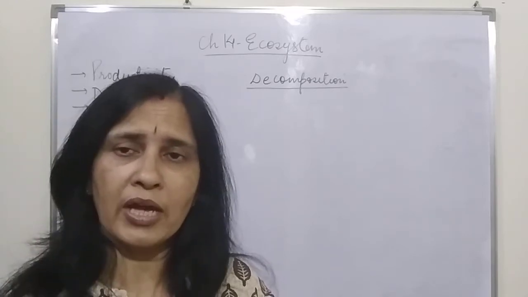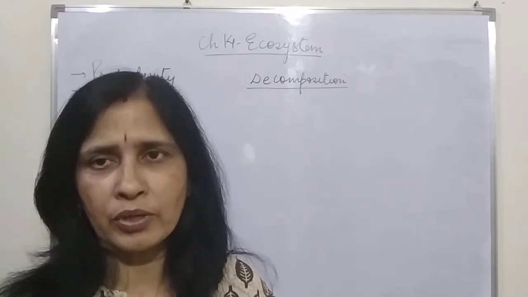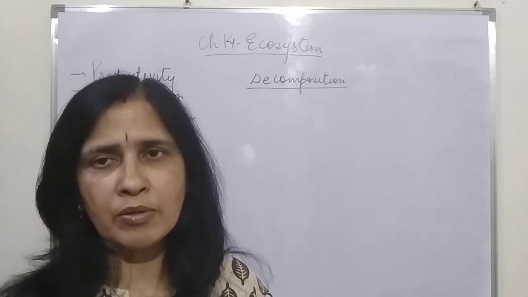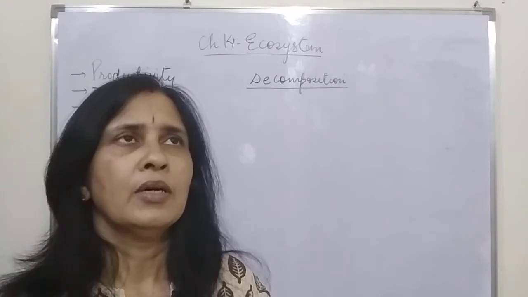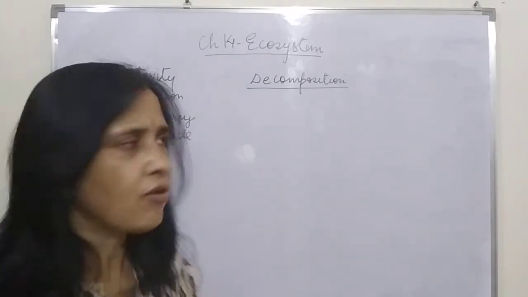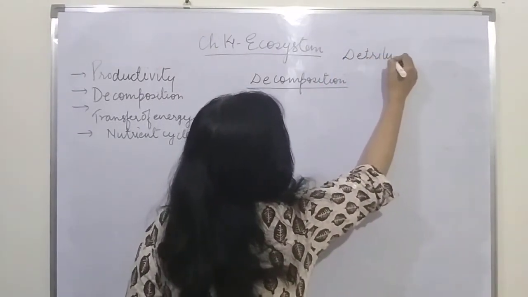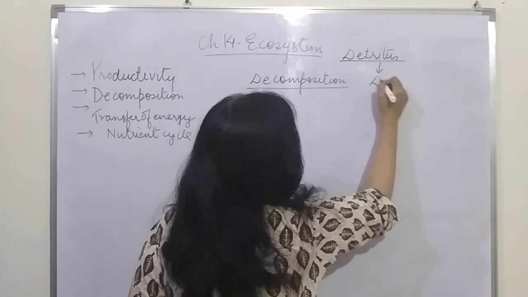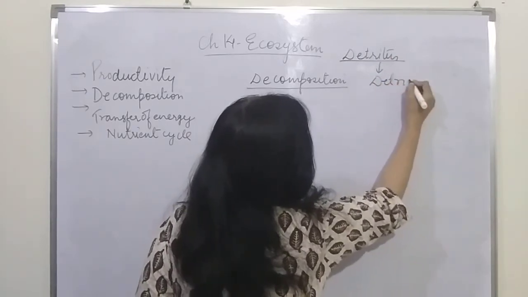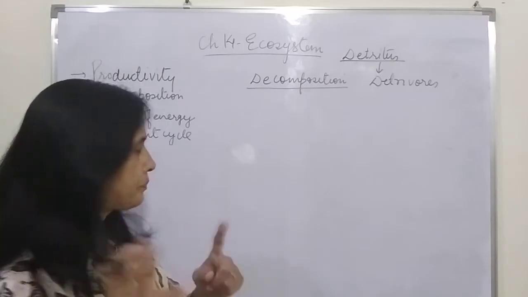And the organism which feeds upon the detritus is called detrivore, just as the terms herbivore, carnivore, and omnivore. So there is one more term called detrivore, and the dead organism is called as detritus, and the one which feeds upon it is called detrivores.